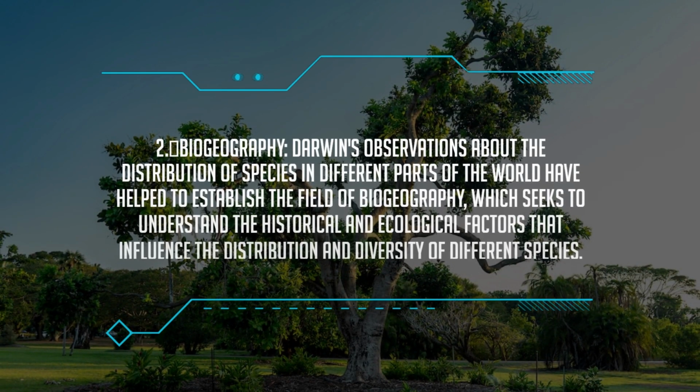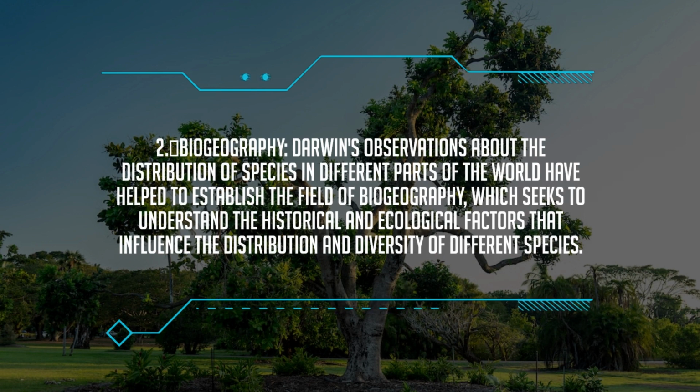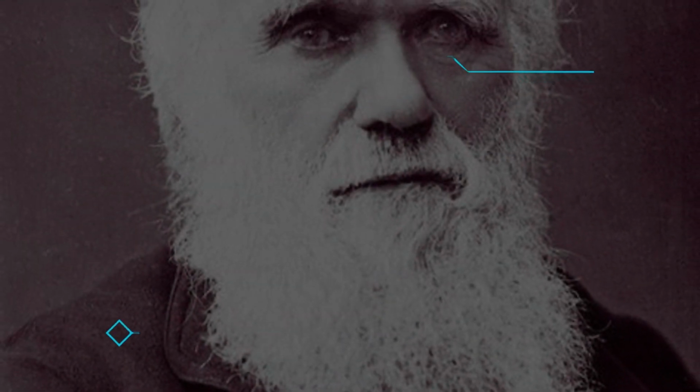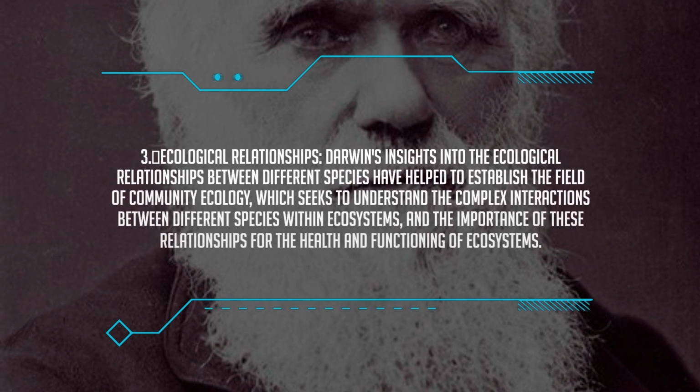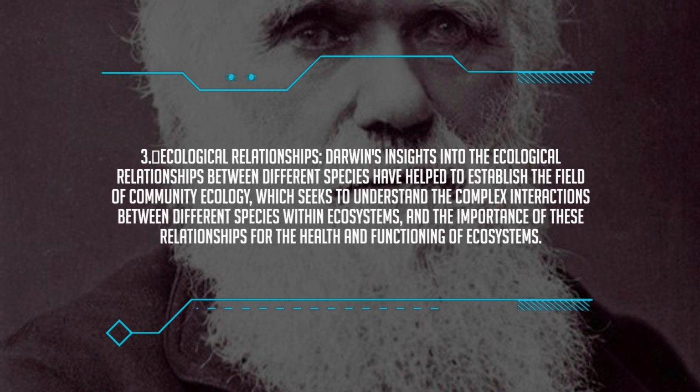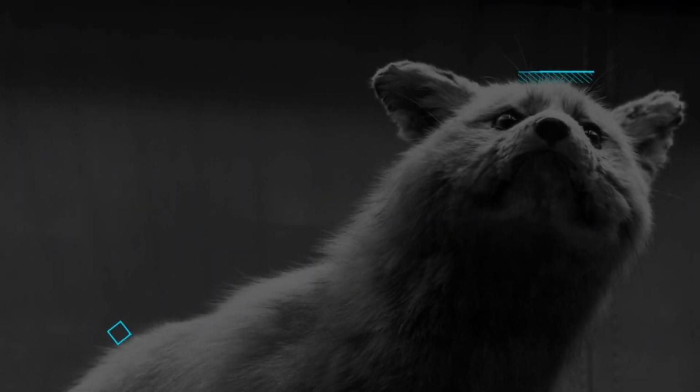2. Biogeography. Darwin's observations about the distribution of species in different parts of the world have helped to establish the field of biogeography, which seeks to understand the historical and ecological factors that influence the distribution and diversity of different species. 3. Ecological relationships. Darwin's insights into the ecological relationships between different species have helped to establish the field of community ecology, which seeks to understand the complex interactions between different species within ecosystems, and the importance of these relationships for the health and functioning of ecosystems.